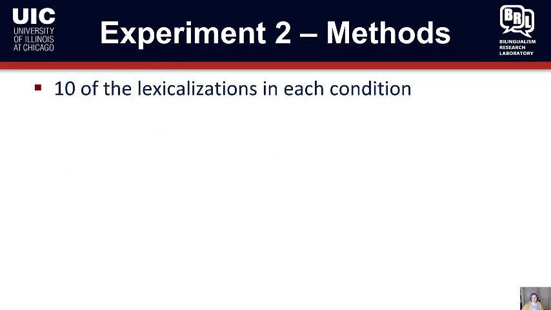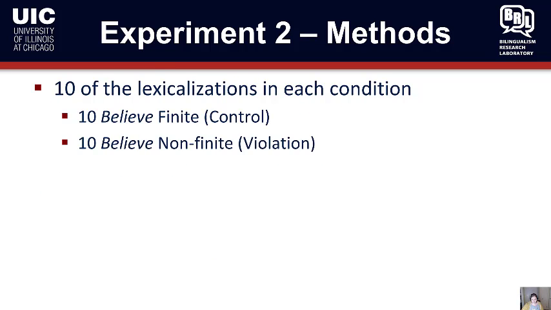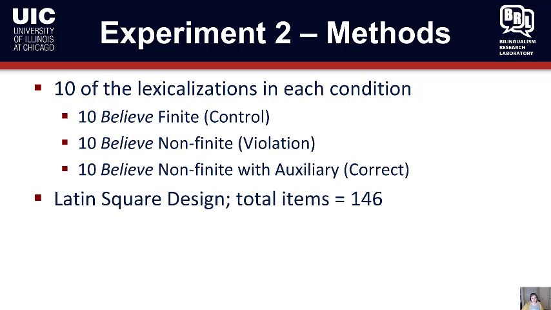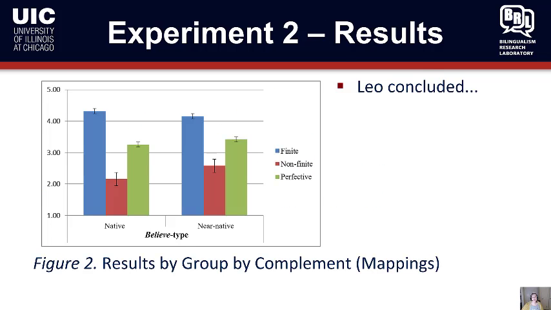Participants saw 10 lexicalizations in each condition, presented as part of a Latin square design, and the total N was 146. So here we see the results for experiment 2. Here we only have one type of verb, so the left half is the native speakers, the right half is the L2 speakers. The blue bars are the finite.